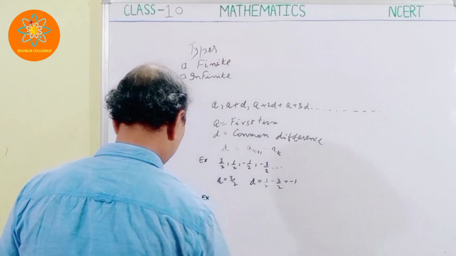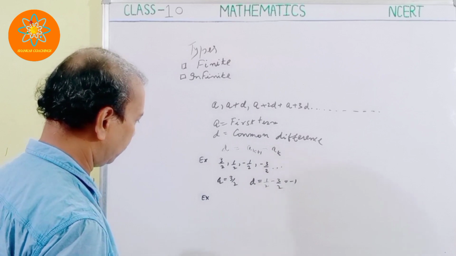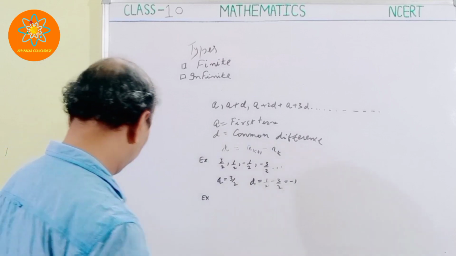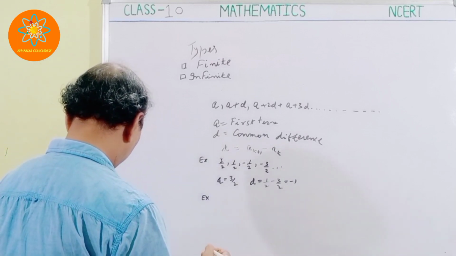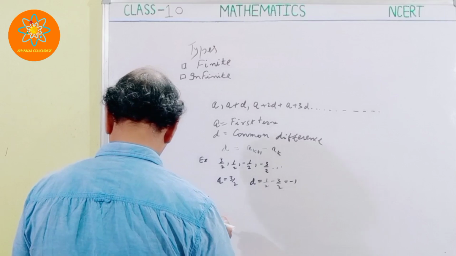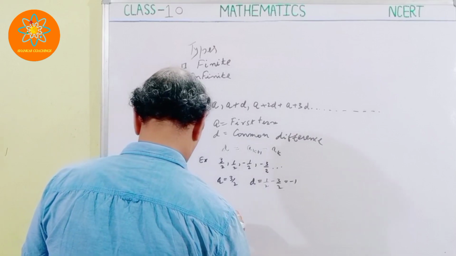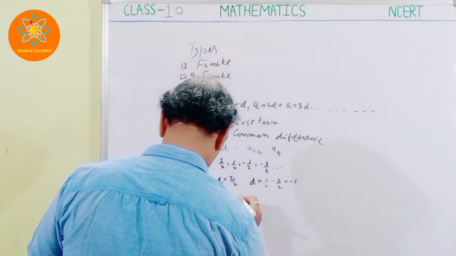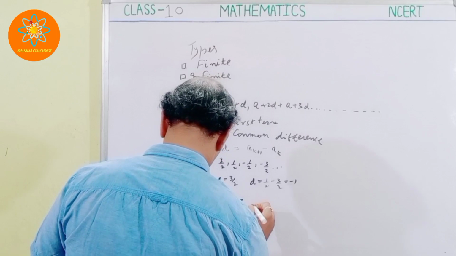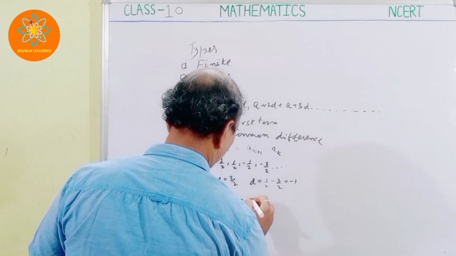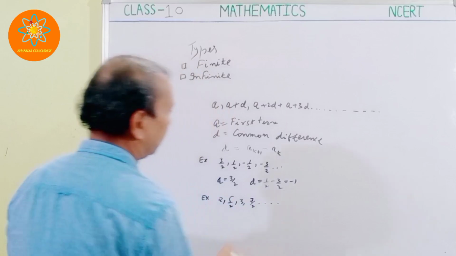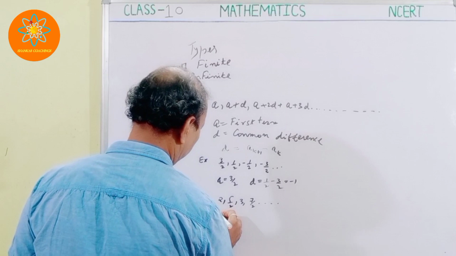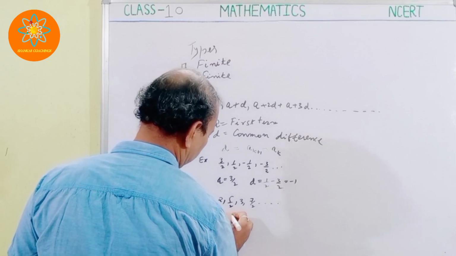See a few more examples. In these examples, the values are given like this: 2, 5 by 2, then 3, then 7 by 2. Then what is the first term? The first term a is equal to 2.